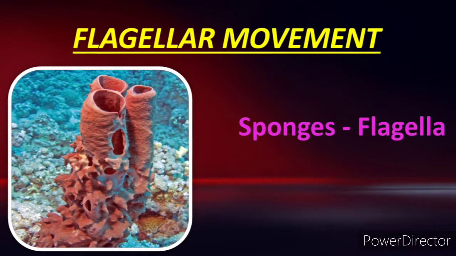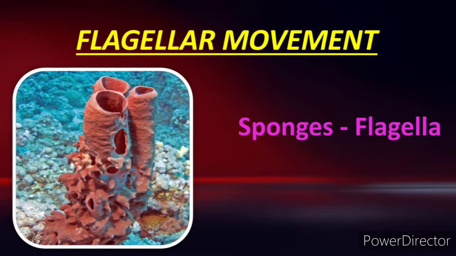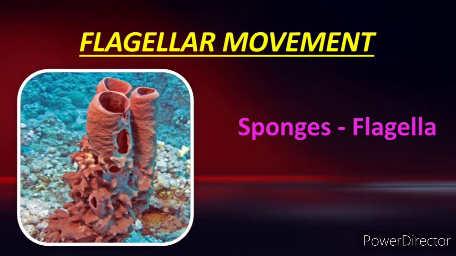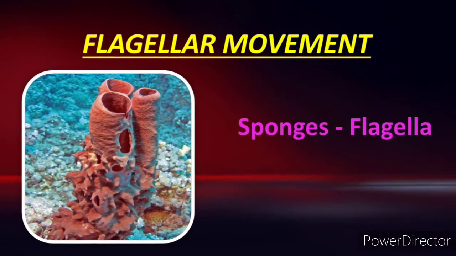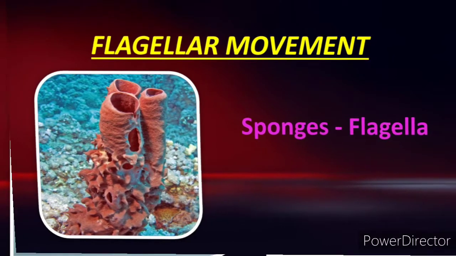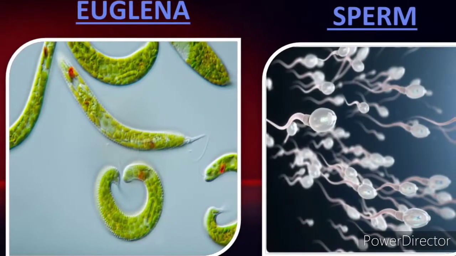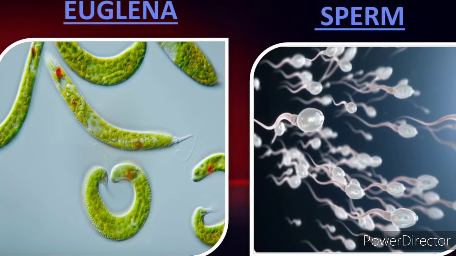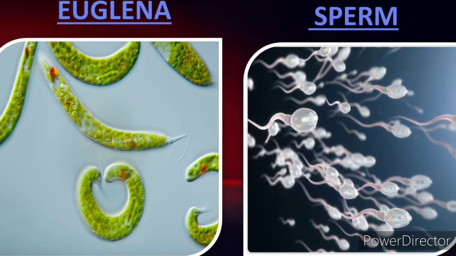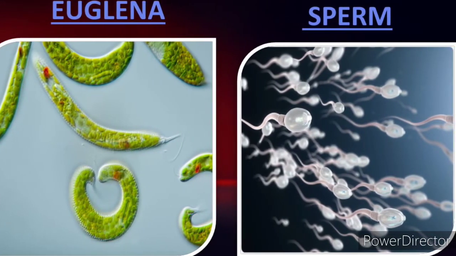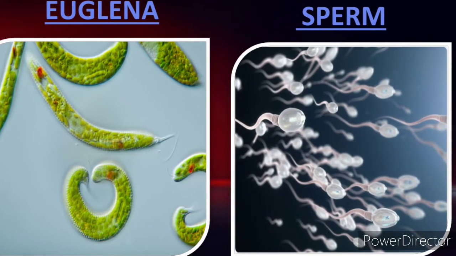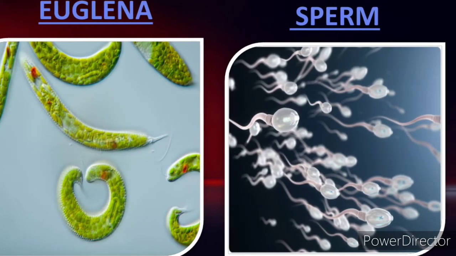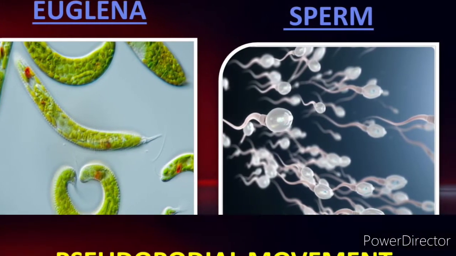Next is flagellar movement. In sponges, flagella of choanocytes maintain water currents and also help in trapping food. These flagellar movements also perform locomotion in euglenoids. Fine. Sperms in the human body also use flagella for locomotion. So these are some examples for flagellar movements.